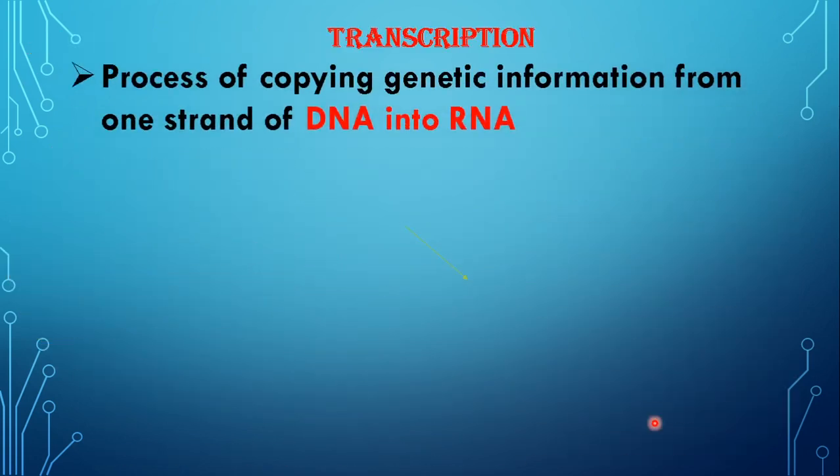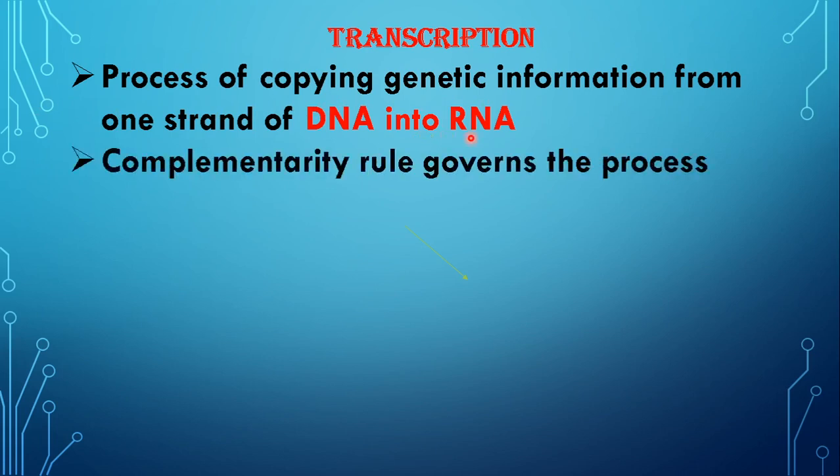Now coming to transcription. So what is transcription? Transcription is the process of copying genetic information from one strand of DNA into RNA to form the RNA. Here, even in this case, the complementarity rule governs the process. That is A, T, G, C. That is the complementary rule. But with one difference, because in RNA we do not find thymine. It is replaced with uracil.